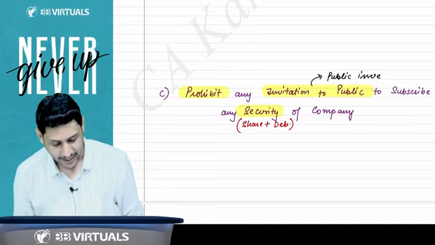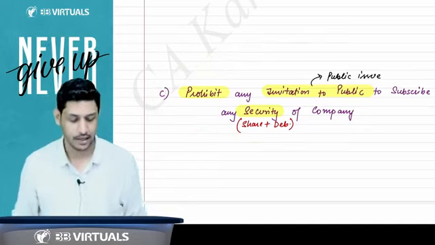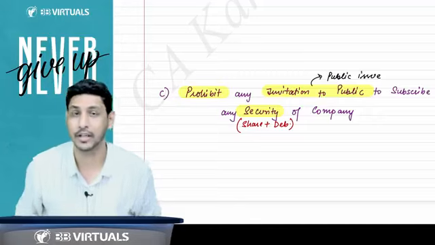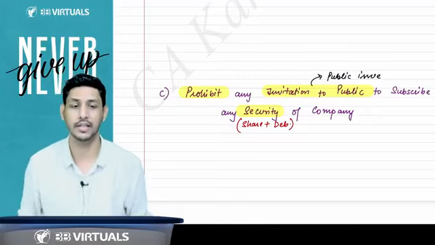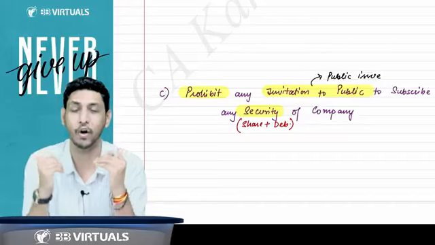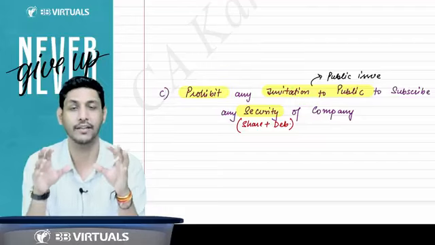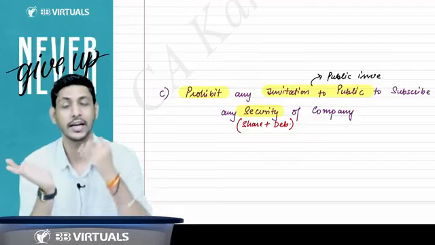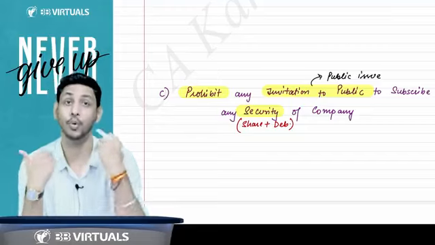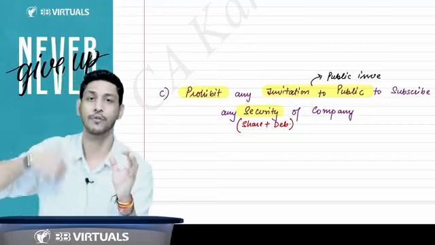Right, sir. And then I'll say that there will be a prohibition also in the private company. Sir, what is the prohibition in the private company? A private company cannot invite the public to subscribe for its securities. That is, you cannot invite anyone to apply for your securities.